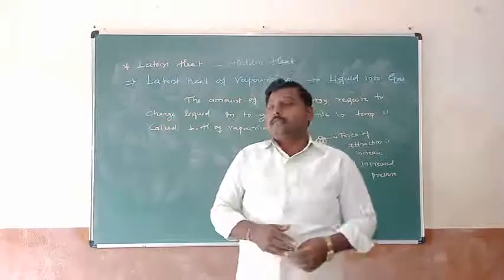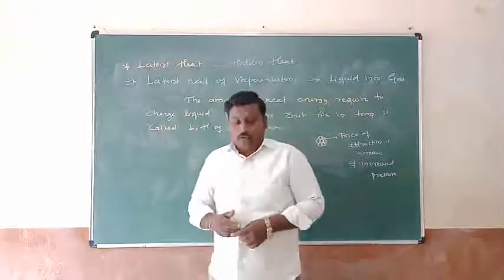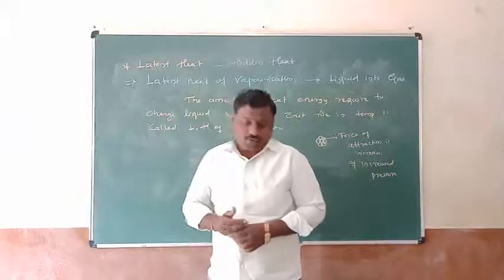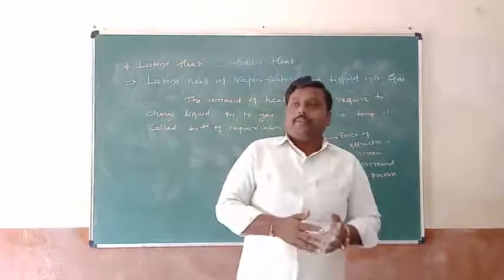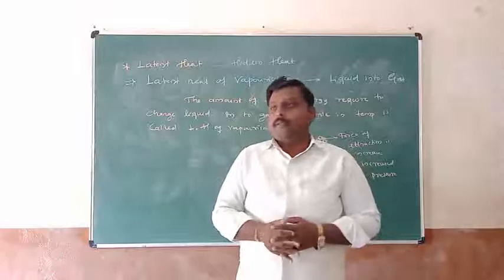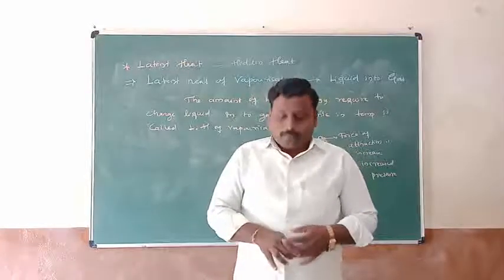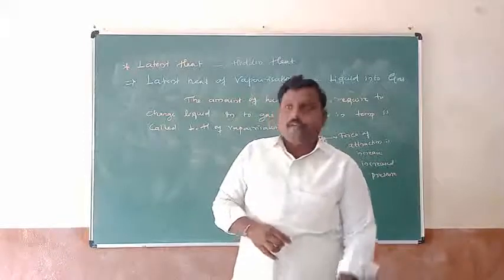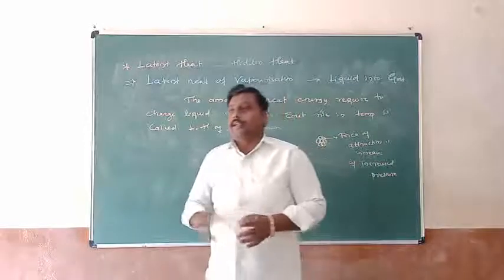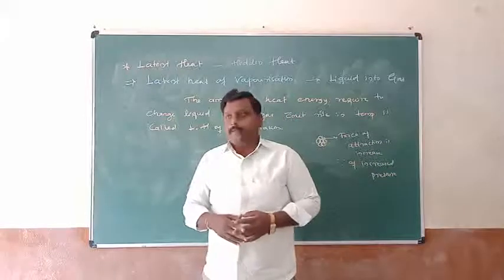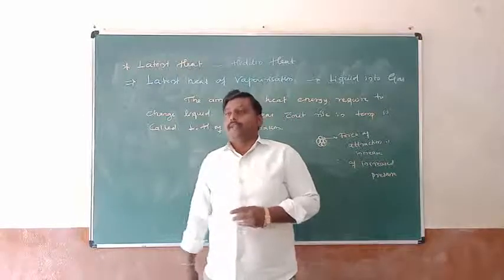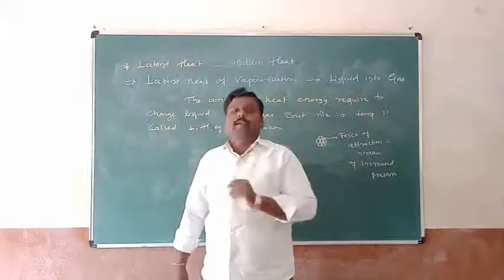And afterwards, we discussed scales of basic temperature. It means Kelvin scale of temperature, Celsius scale of temperature, Fahrenheit scale of temperature, with respective examples. Finally, what is latent heat? Latent heat is termed as the hidden heat. There are two types of latent heats. One is latent heat of fusion.